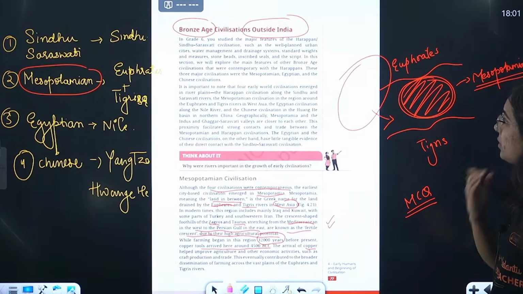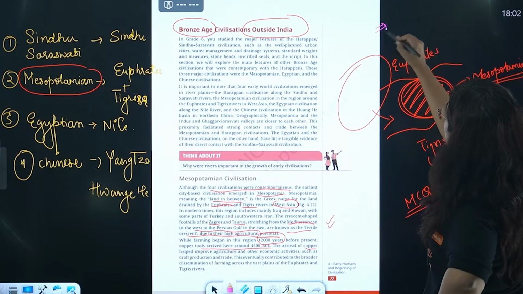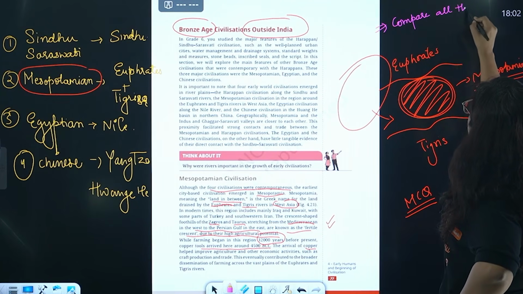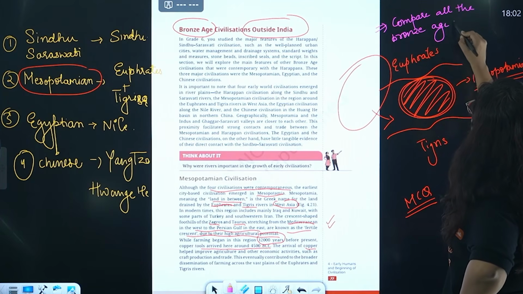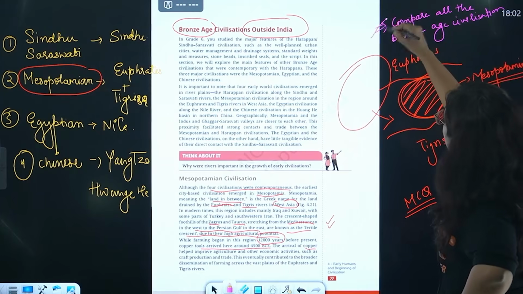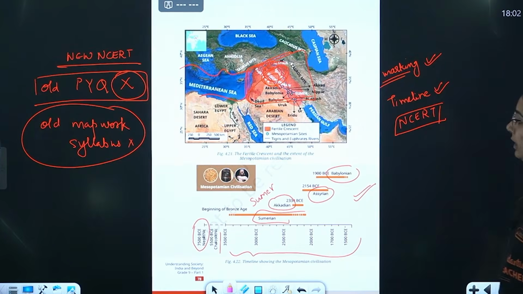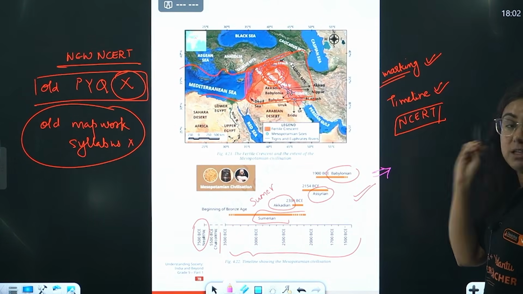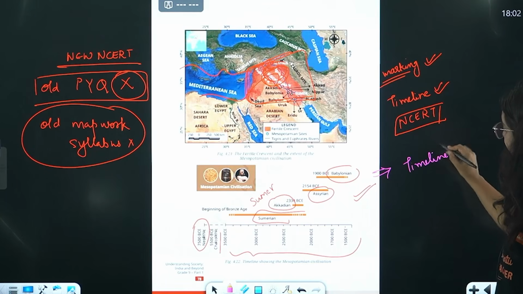Then we studied about Bronze Age outside India. Okay, one important question: compare all the Bronze Age civilizations. For that you will be preparing a chart, and write the differences as well as similarities in all the civilizations. Beta, think like this, that you have to remember and study this timeline also.